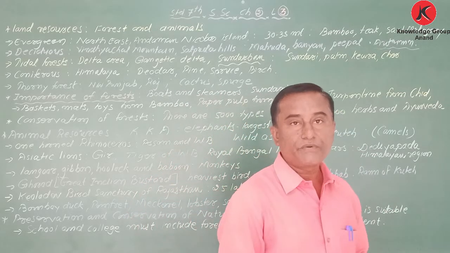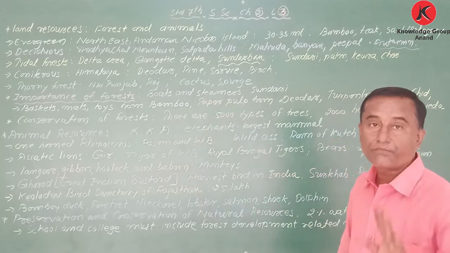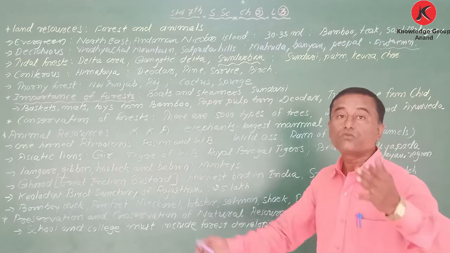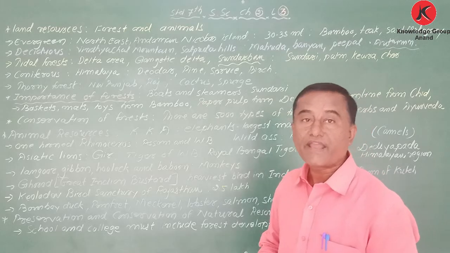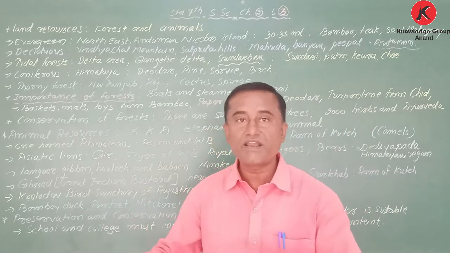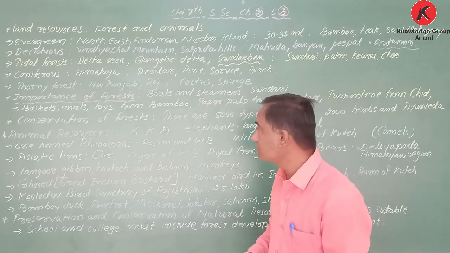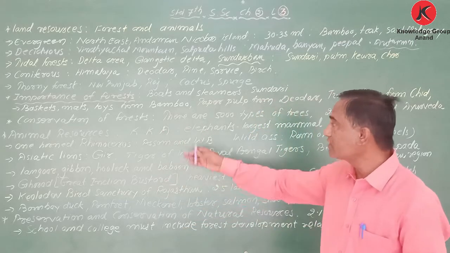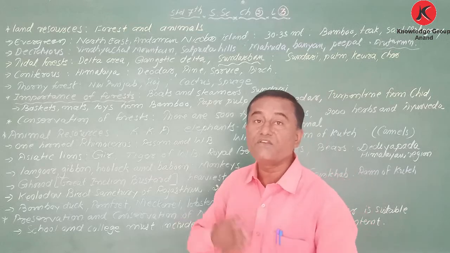So we have to preserve. These are the importance of the forest. Especially, forests are useful to bring rain. It is the shelter for the animals. We have two types of animals, wild and domestic, but forest is the home for the wild animals. Now we have to conserve the forest. Why? Because they are useful in many ways.